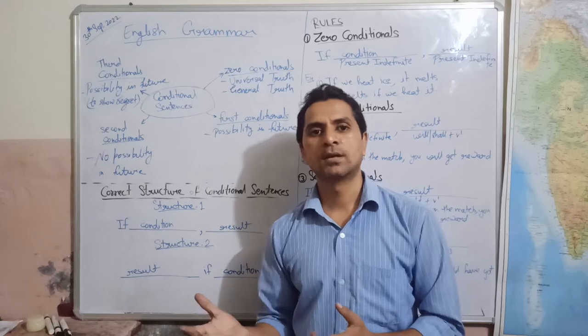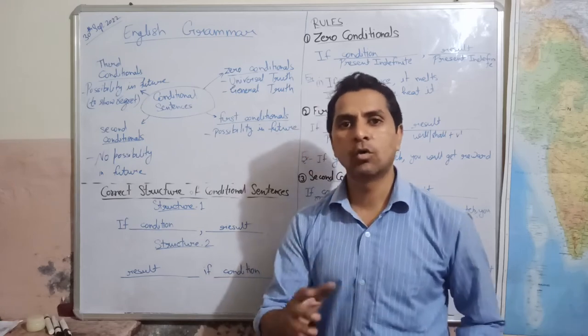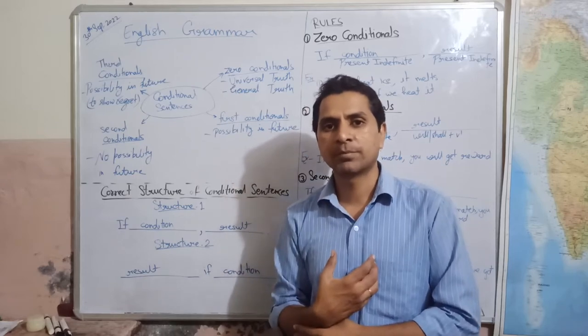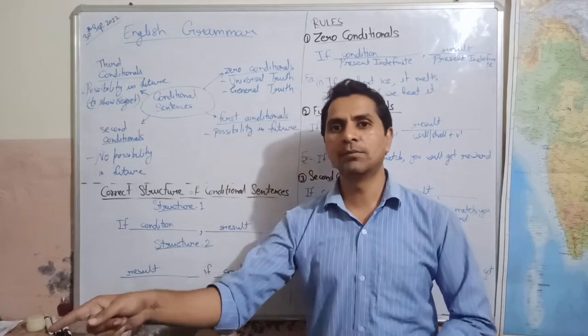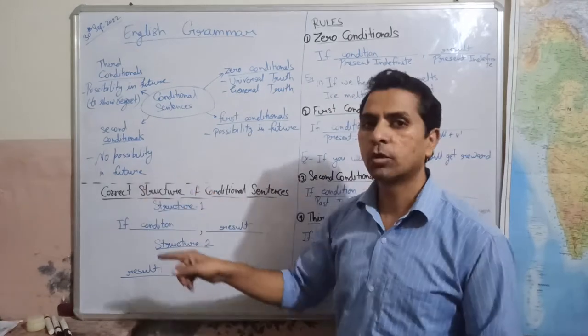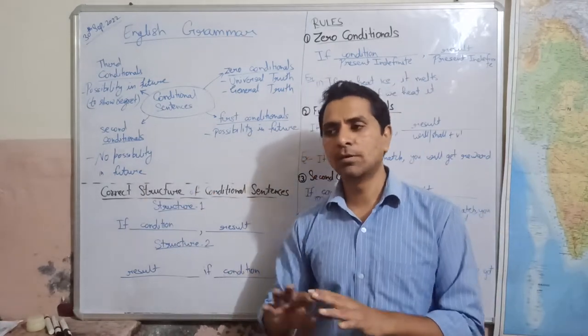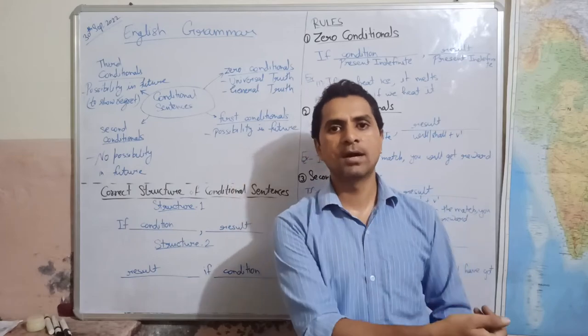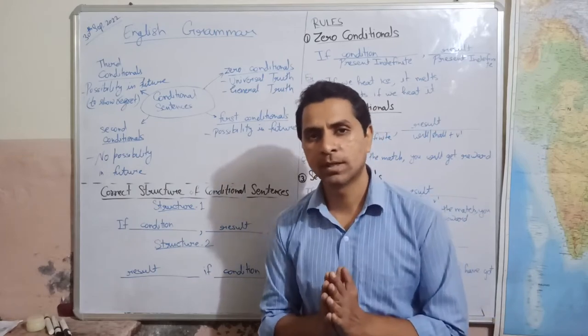What is the condition? If I had money. So I don't have money. It means I am trying to say that I don't have money. It means no possibility in future.